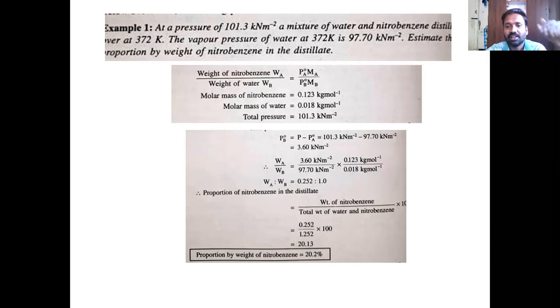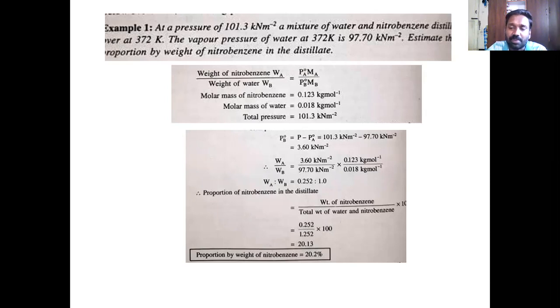Fine, good. You can either leave the question here. The proportion by weight is 0.252 is to 1. No problem. It is still correct, proportion by weight. But if you want to convert this into a better term like percentage weight, this is the step to convert into percentage weight. Weight of a compound divided by total weight of the solution into 100 to make it convertible.